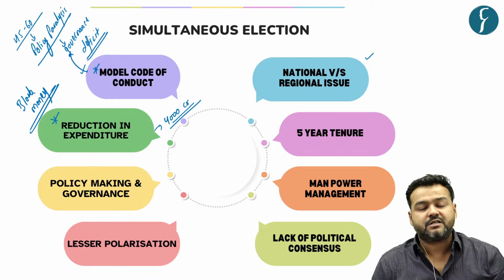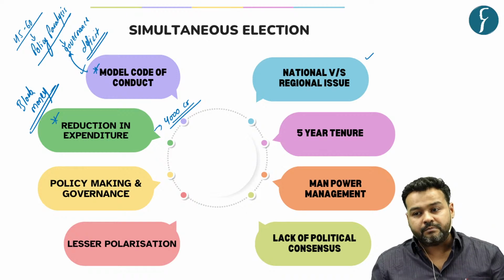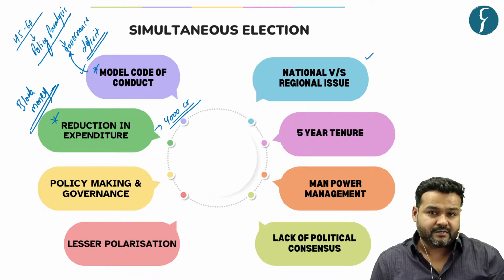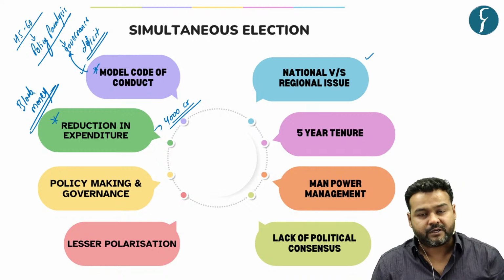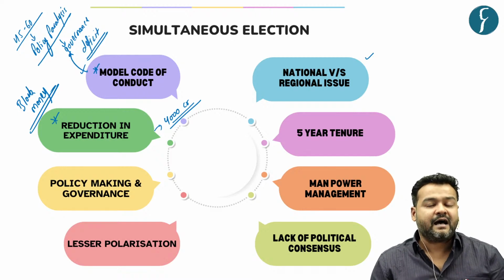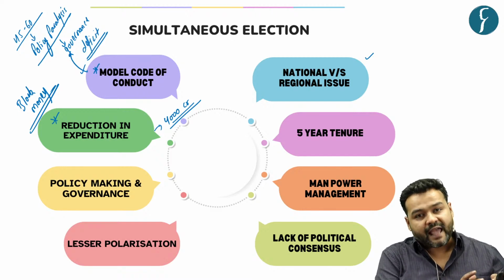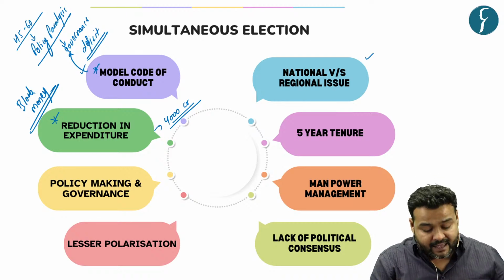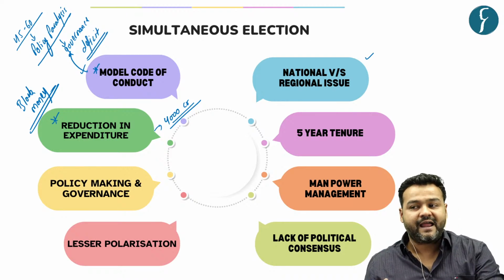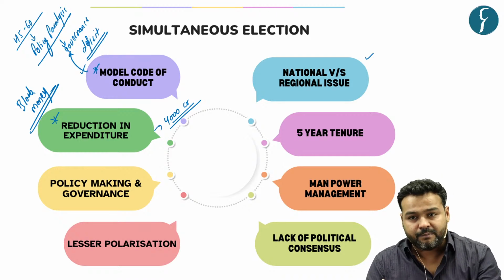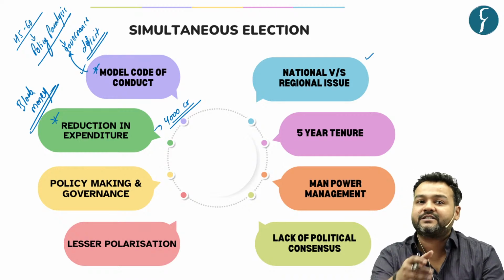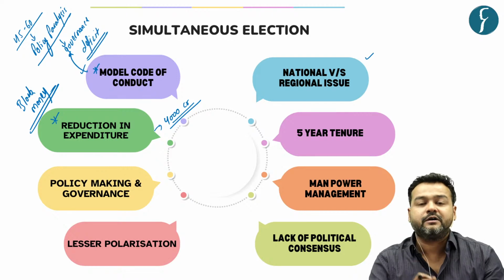The main function is to deliberate policy matters, whether related to the constituency or of national importance. But these leaders are stuck in campaign mode. And when they are stuck in campaign mode, they end up making populist announcements, because the core agenda becomes to win the elections, not a long-term vision.